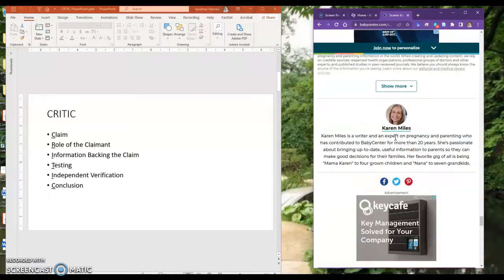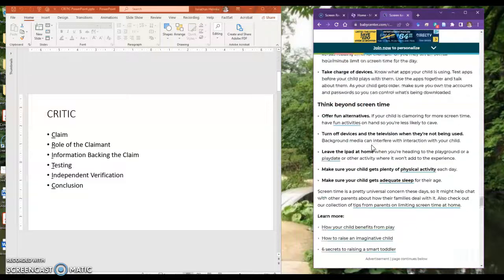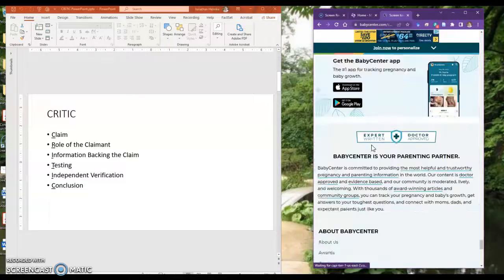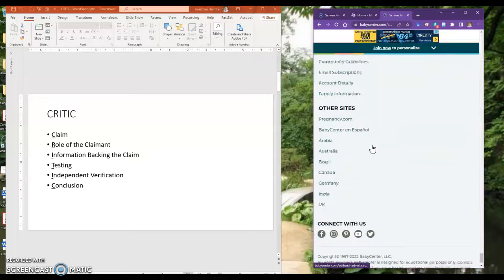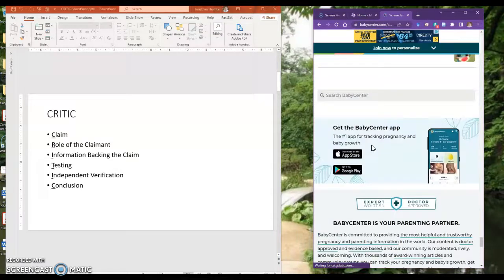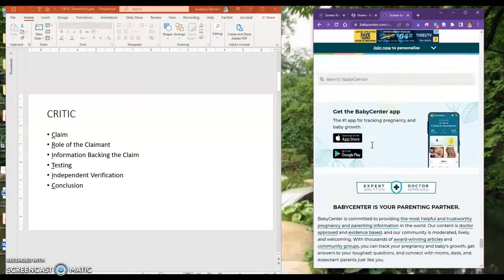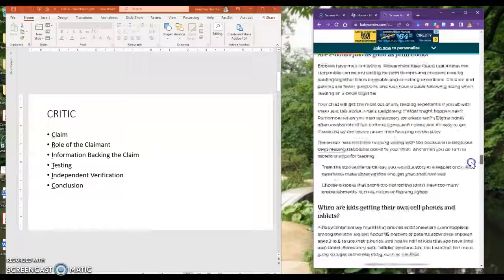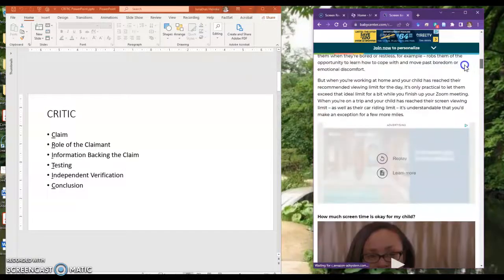Now, it was reviewed by a doctor, if you noticed, but the author is a red flag, so I would take that into consideration. So the role of the claimant is, who's the author? In this one, I would say there is a question about the author here. Does she have the expertise in this area? Let's scroll back to the top here. So we identified the role of the claimant, that's the author.